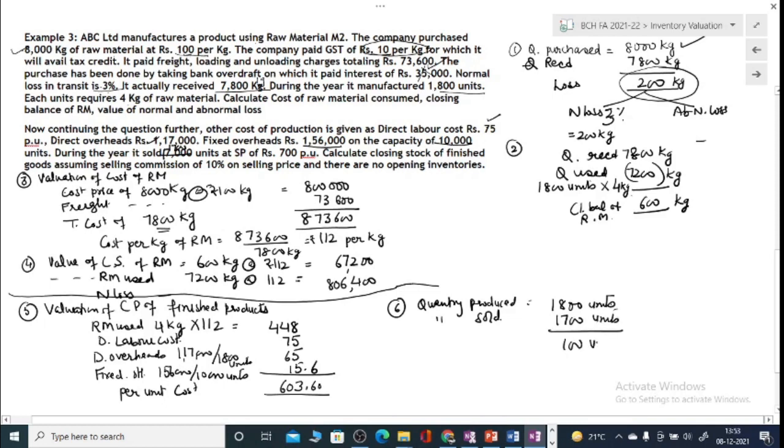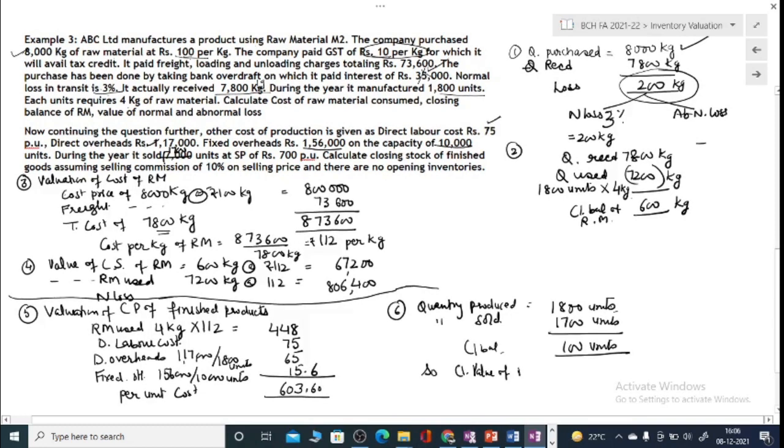So 100 units is closing balance. Value of inventory of finished stock will be taken at cost of 603 rupees 60 paisa into 100 units, right? So this is 60,360. So this is how we measure the inventories on cost basis, both raw material and finished product.